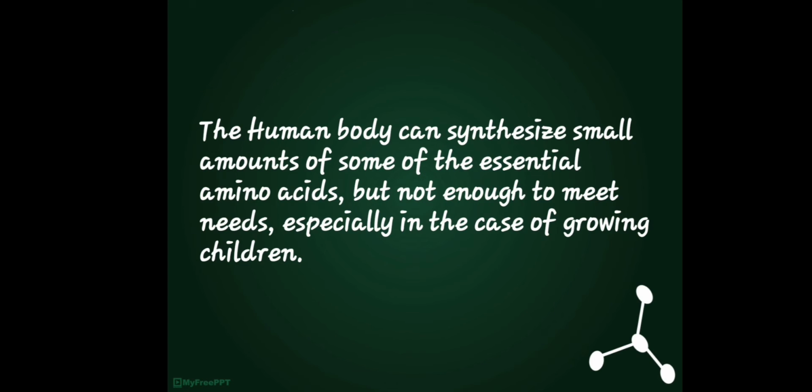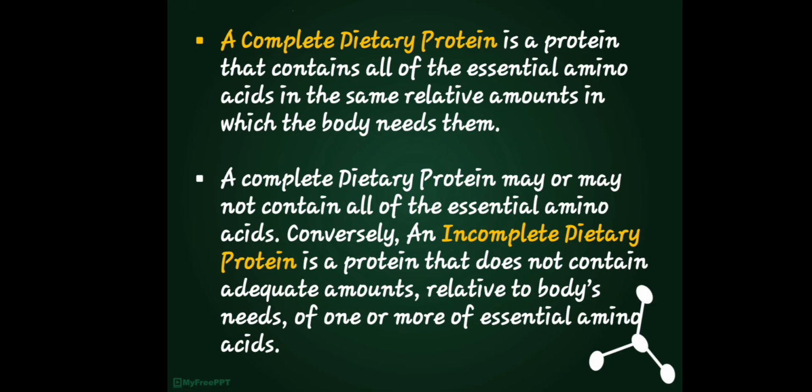So let's proceed. The human body can synthesize small amounts of some of the essential amino acids, but not enough to meet the need, especially in the case of growing children. Meaning to say, there is a limited amount that our body can adopt of the essential amino acids, especially for children. There is actually a limit on gaining essential amino acids. Okay, it is actually some explanation part.